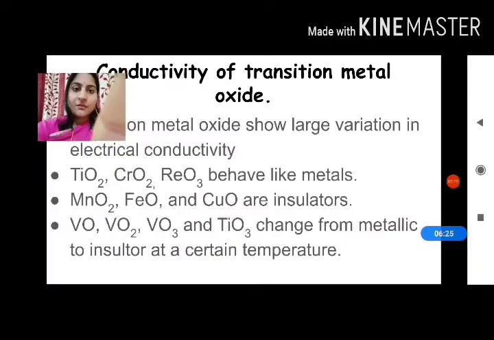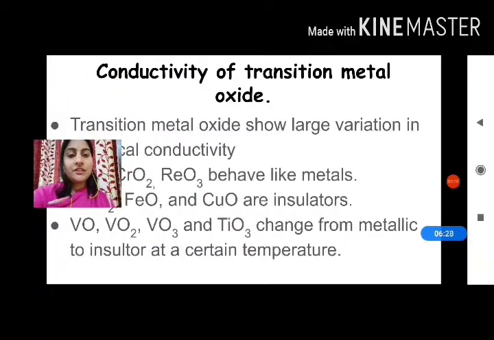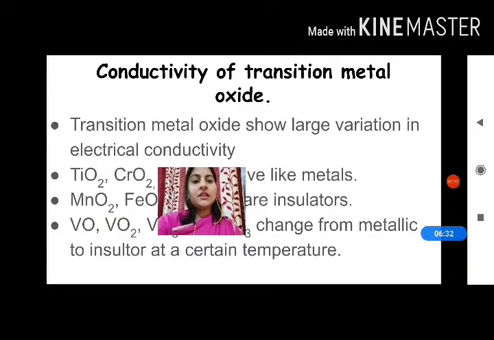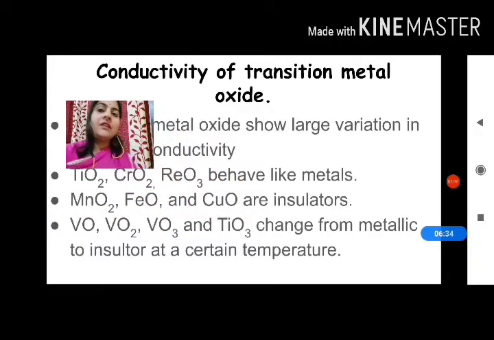So here's the explanation for the conductivity of the transition metal oxides. Transition metal oxides show a large variation in electrical conductivity. It is very interesting to know that they show marked differences in their electrical properties. Some of them behave like metals, and some show metallic or insulating properties depending on the temperature. So here are the examples, you learn them by heart.